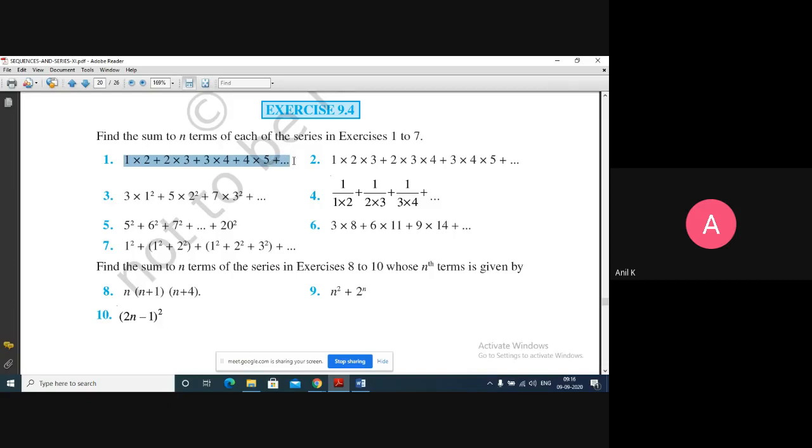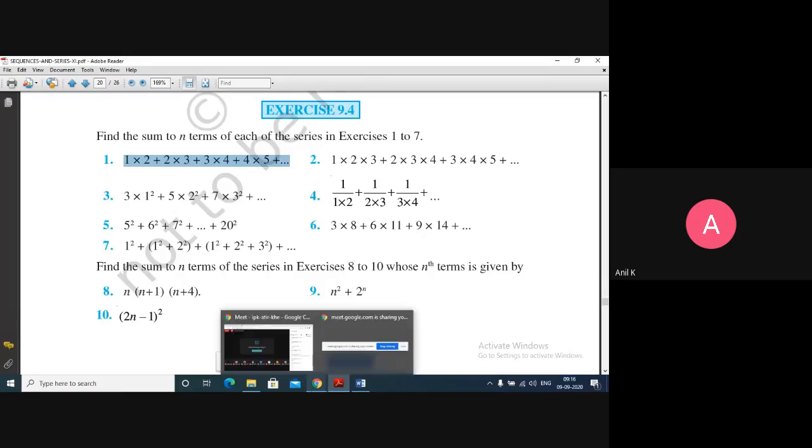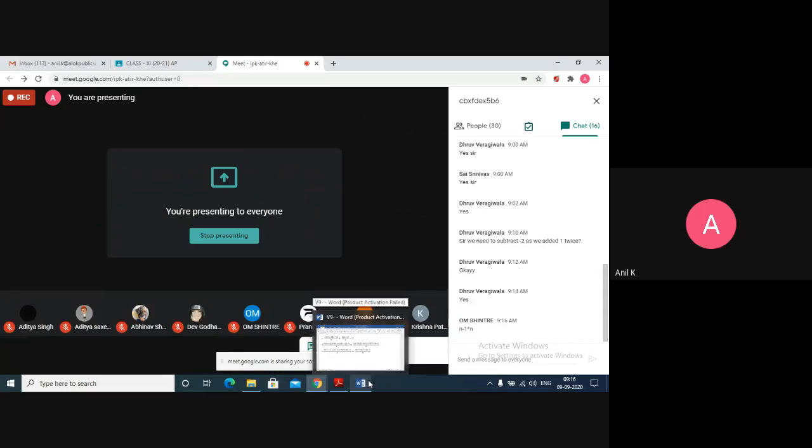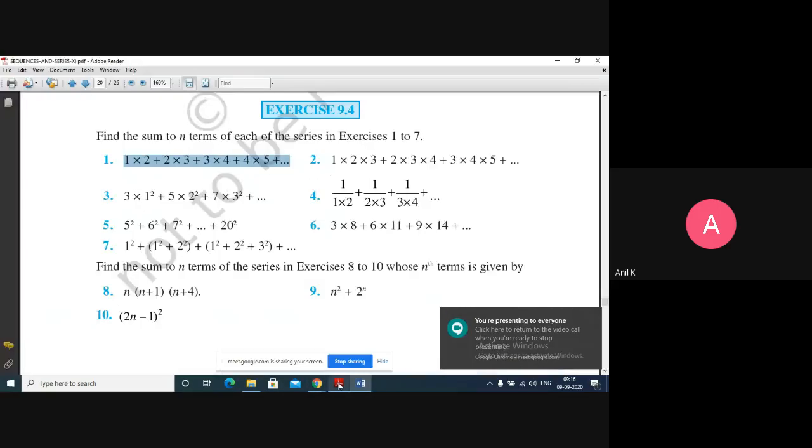If I extend this term, can anyone tell me what will be my nth term? 1 into 2, 2 into 3, 3 into 4, 4 into 5, then 5 into 6, then 6 into 7. If I go till the nth term, what will be my nth term? Any idea? You see the pattern, how it is following. n minus 1 into n. Or why n minus 1?